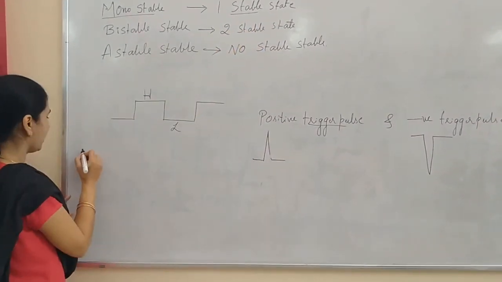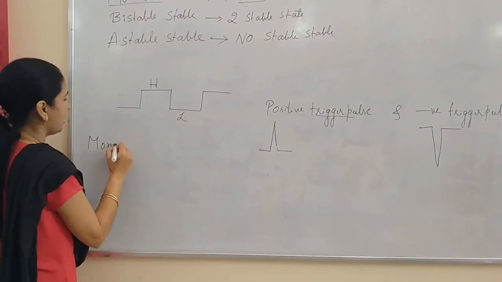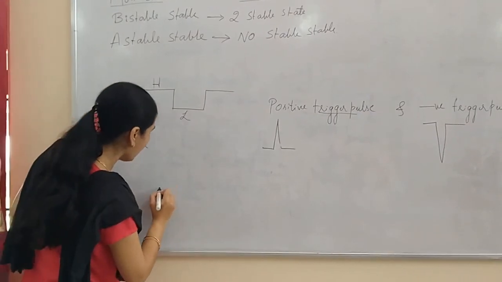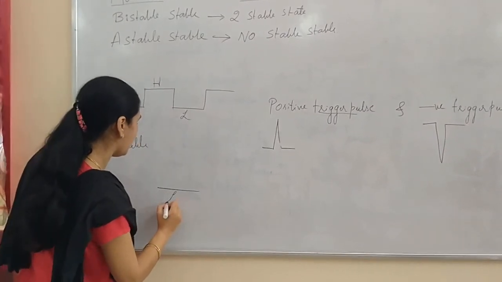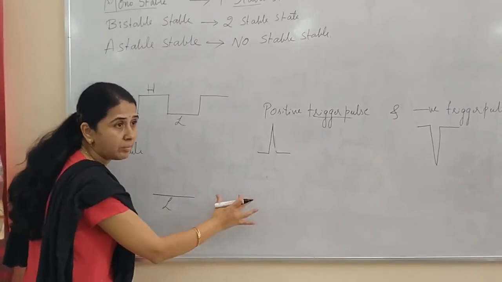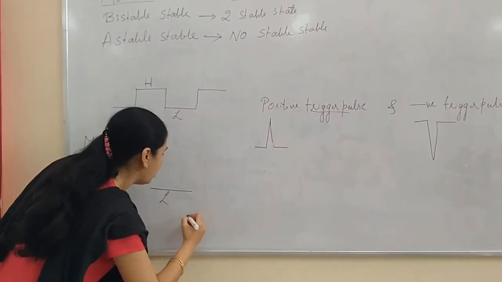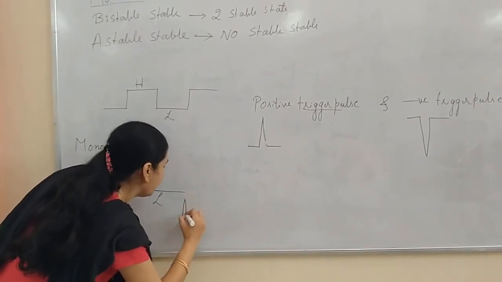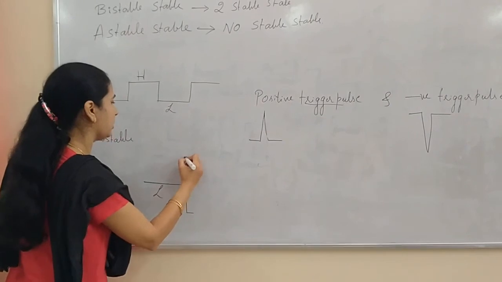Coming to the monostable, as I told, there is only one stable state. Meaning, suppose we have a pulse, if it remains low for a very long time, it makes a transition to high only after giving a trigger pulse.